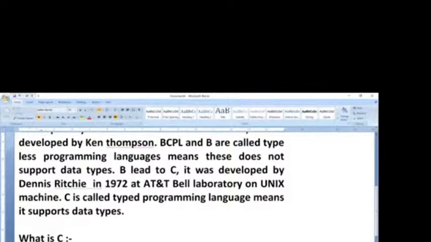These are used to describe, describe means explain, the type of data. What type of data are you using? Character type of data, integer type, float type, double type. We can describe that by using a data type. In C language, we have 4 types of data types: char, int, float, double.